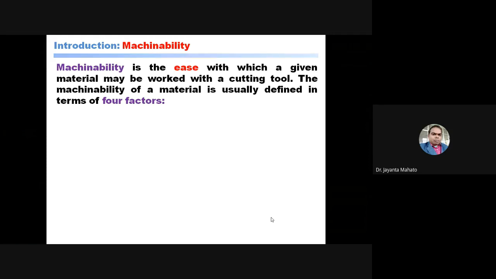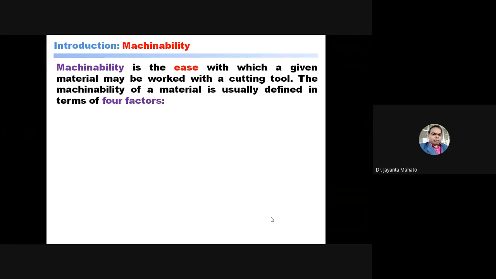So machinability indicates how easily a given material can be machined, or worked with a cutting tool.